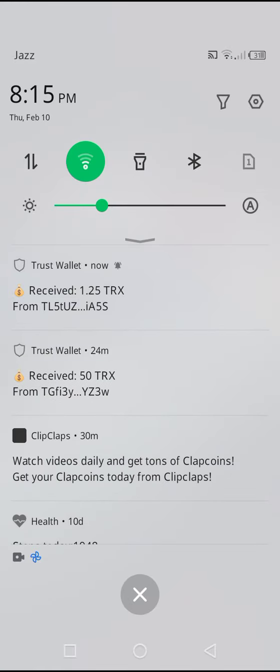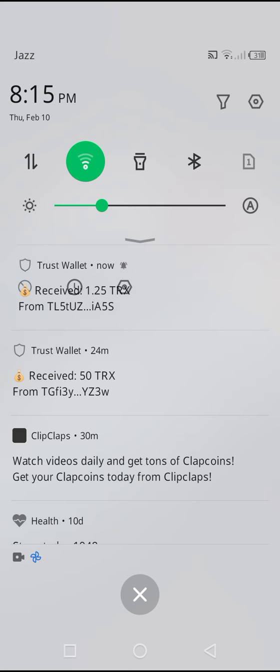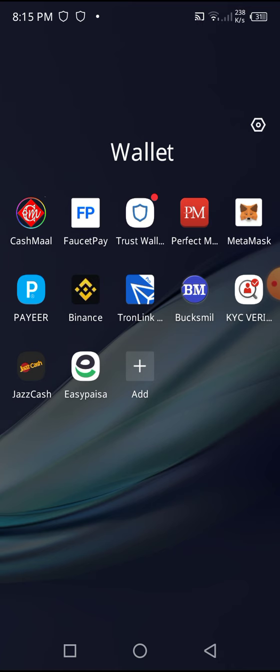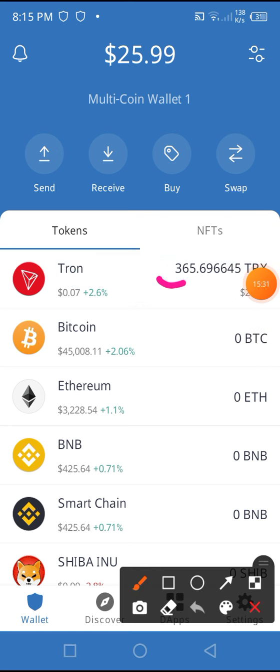First I clear this message, and you can see that I suddenly received a withdrawal of 1.25 TRX from the website. I go to the Trust Wallet and refresh this page to show you whether my TRX is received or not. You can see that I received 1 TRX from the website. I refresh again and again. Here you can see that I received 1 TRX from the website.